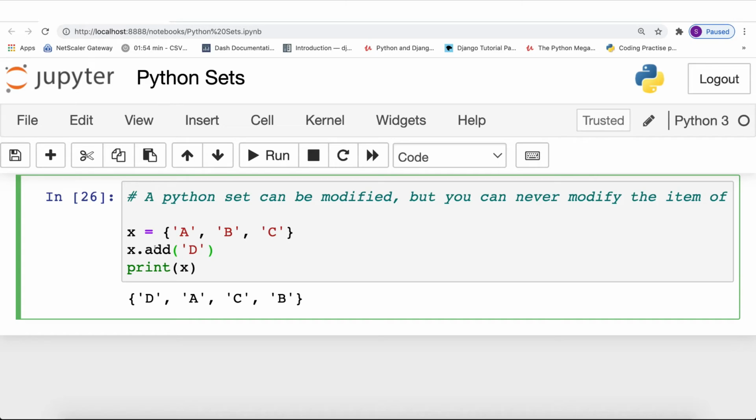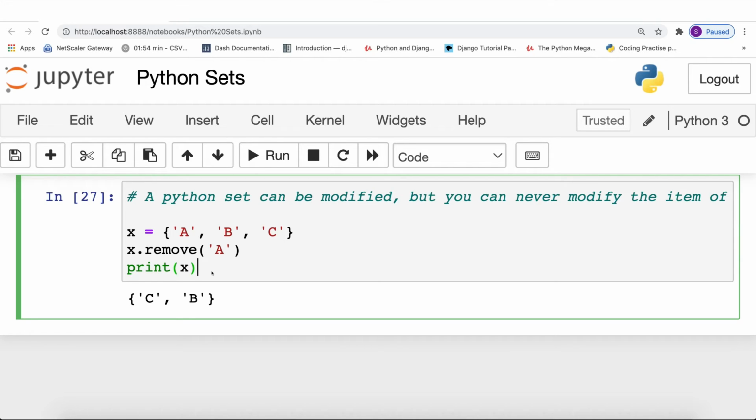Similarly, we can also remove an item from this Python set. So for example, if I want to remove item A from this Python set, then I can say x.remove, and then we can just mention the item that we want to remove. Now if we print this particular variable, then as you can see, A got removed from the data. So I hope that it is clear that we can add and also remove items from a Python set.